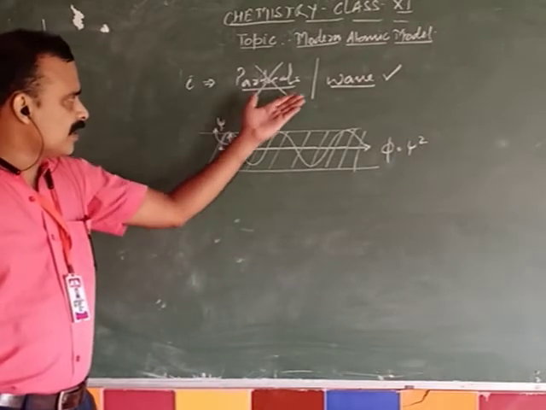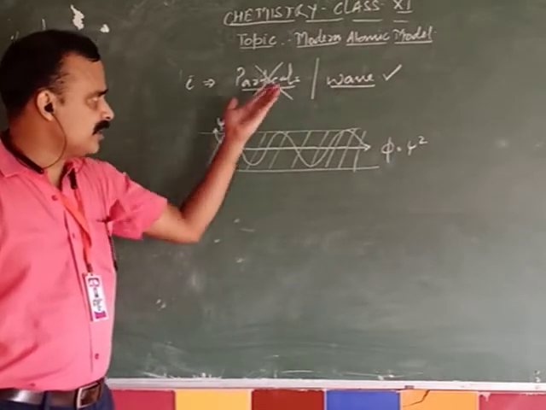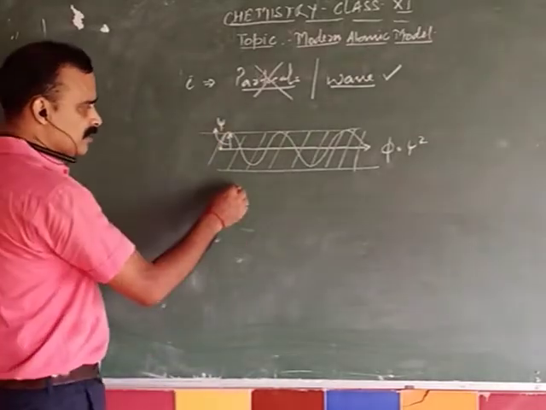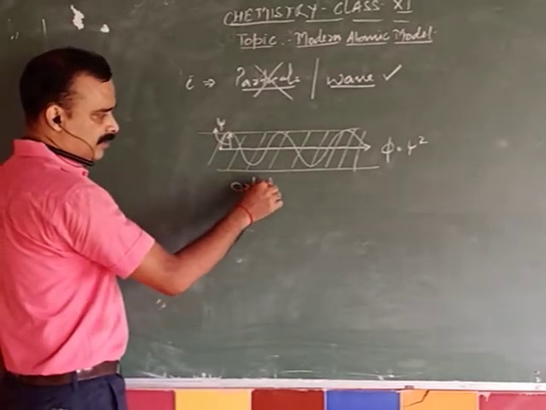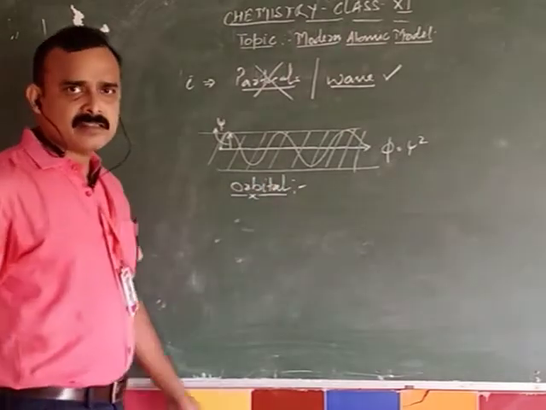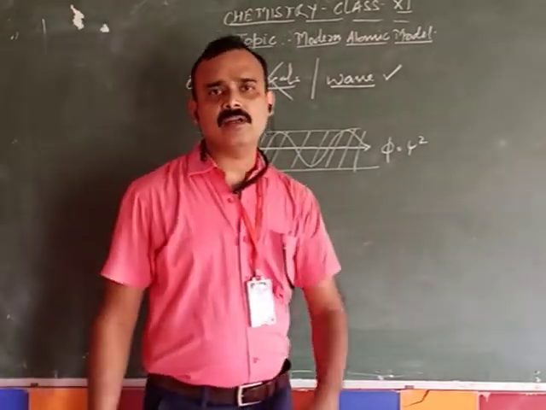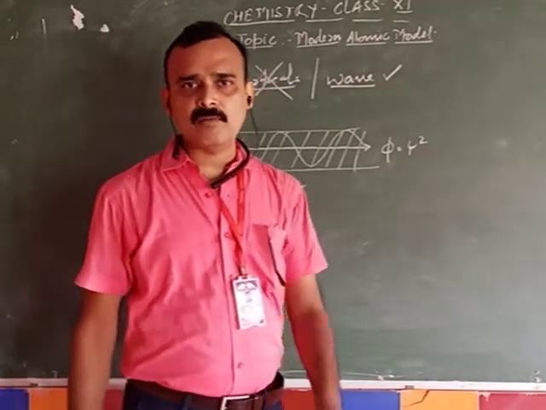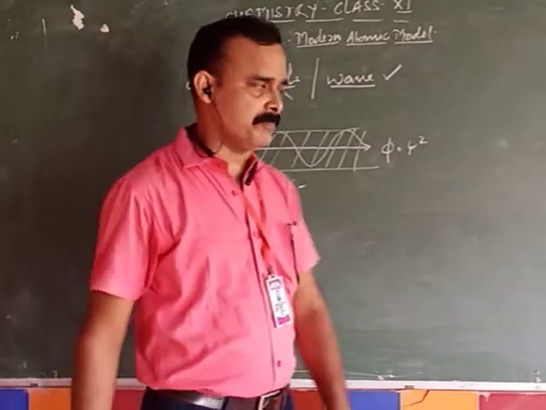Then electrons were supposed to have wave nature, and he proposed the concept of orbital. What is an orbital? An orbital is a 3D space around the nucleus where the finding probability of the electron is maximum.